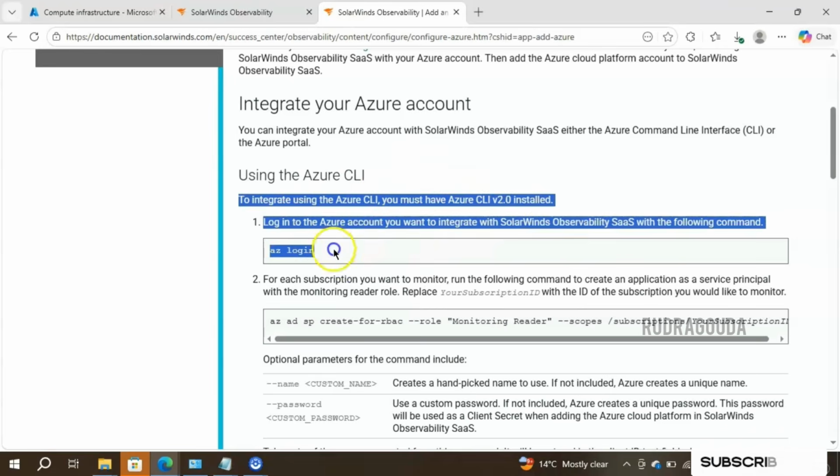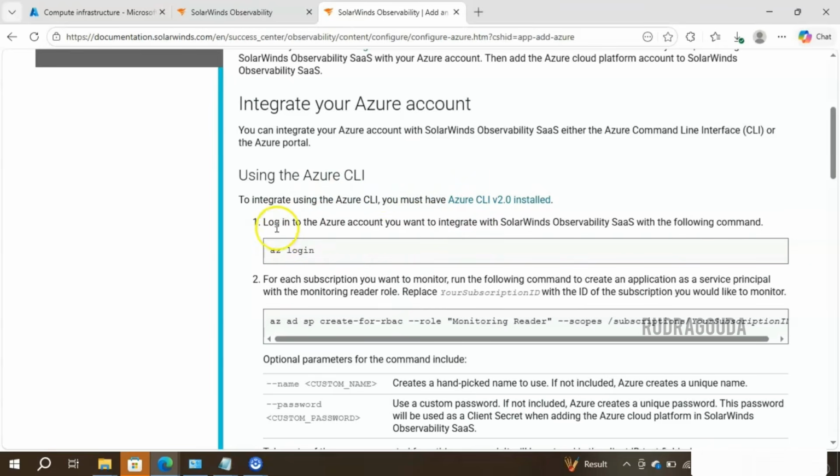So the very first command is az login. They have clearly mentioned here, log in to the Azure account you want to integrate with SolarWinds Observability SaaS with the following command. So this is for the login purpose. After the login, we need to run this particular command. What is the importance of this command? They have clearly mentioned here: for each subscription that we want to monitor, run the following command to create an application. Whatever subscription we want to monitor in SolarWinds, we need to create an application, and then in the background it will create a service principal, and we need to provide a reader role to that. Based on that, our tool will monitor the information of the Azure.